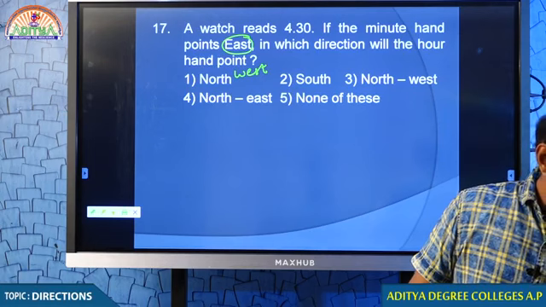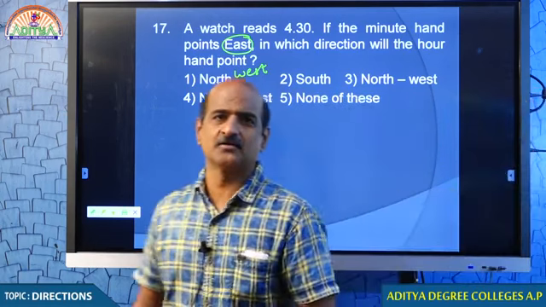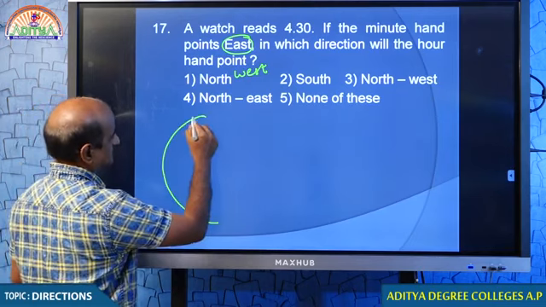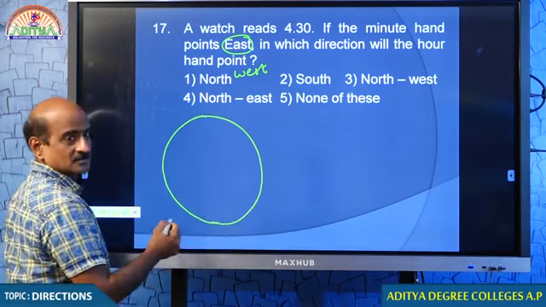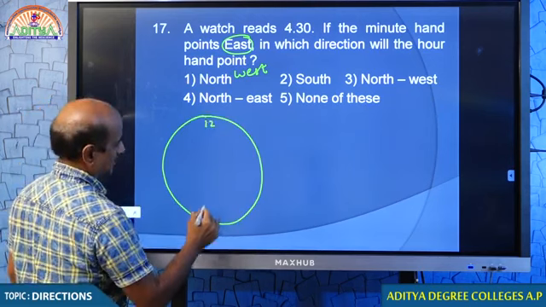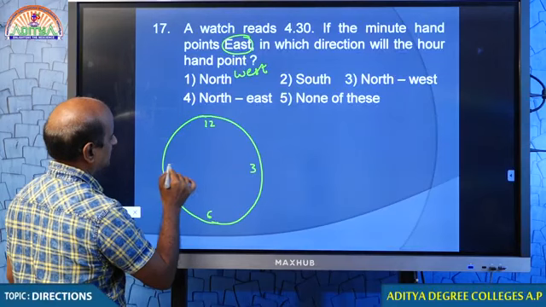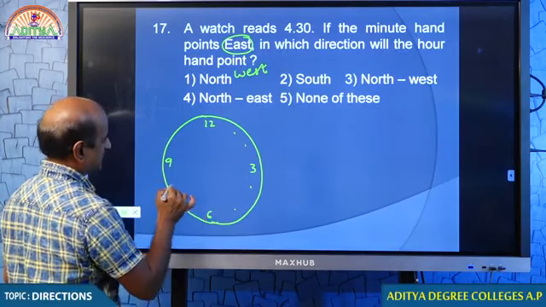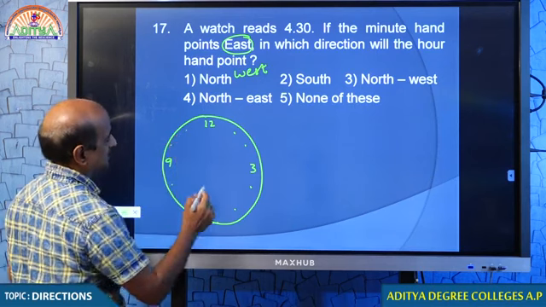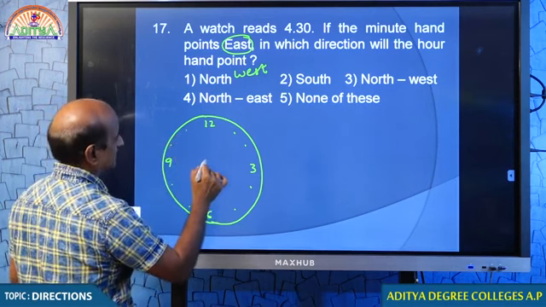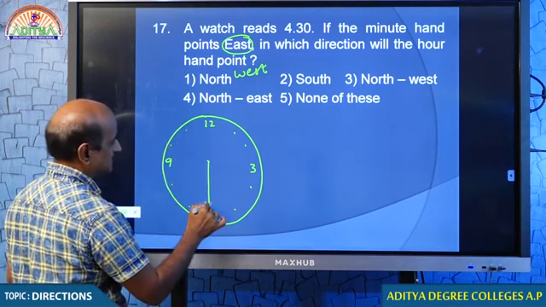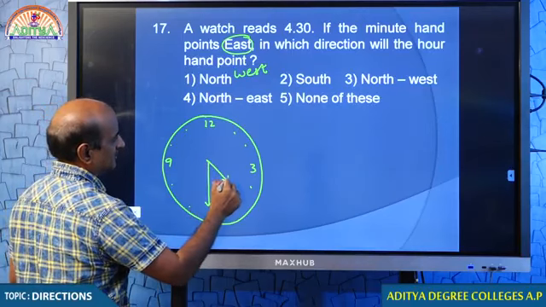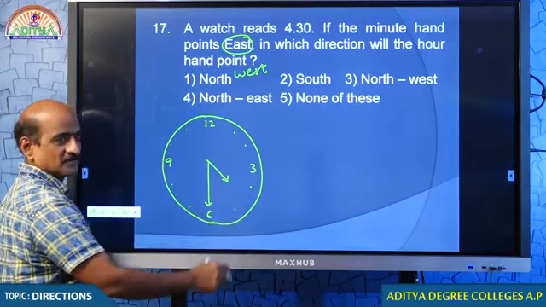Okay, let me check what mistake was committed. Here we go. So there we have the clock, with 12, 3, 9, 1, 2, 4, 5, 7, 8, 10, 11. What is the time now, my dear students? 4:30. So 4:30 means the minute hand is absolutely on 6. The hour hand lies between 4 and 5.